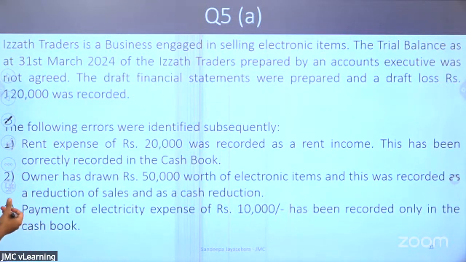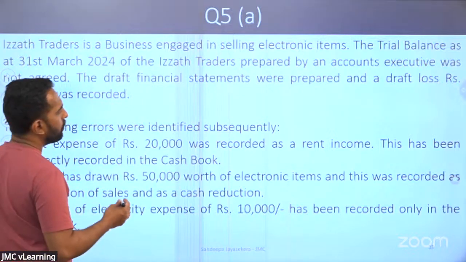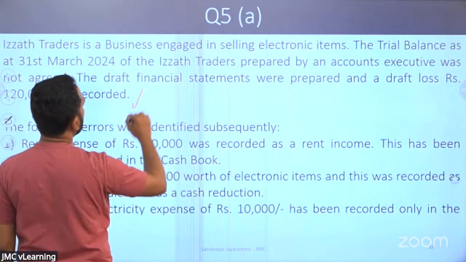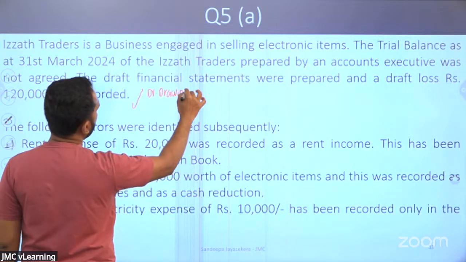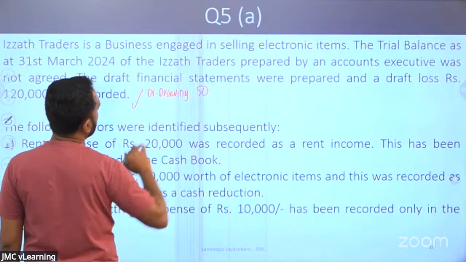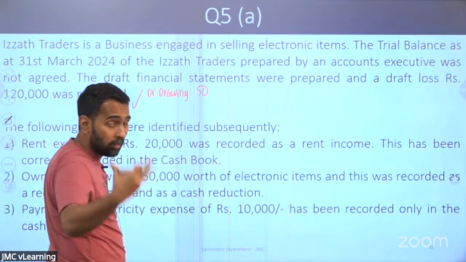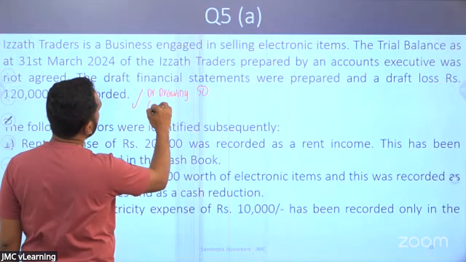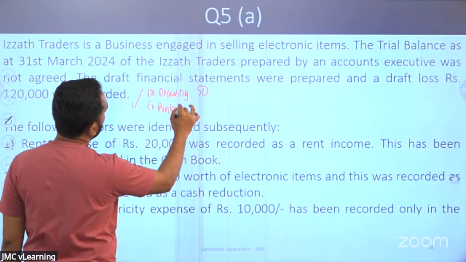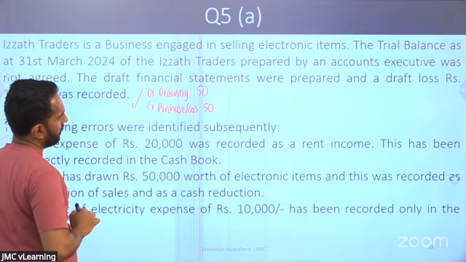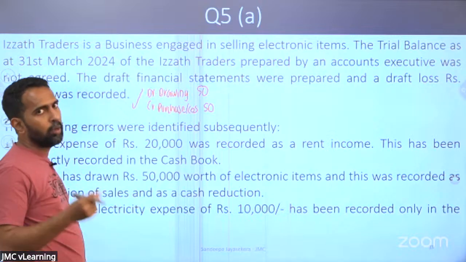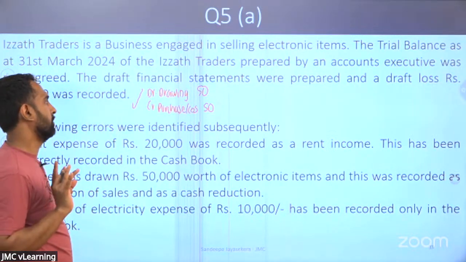Owner has drawn 50,000 worth of electronic items and it is recorded as a reduction of sales and cash reduction. What is the correct entry? It's a drawing, so it should be debited to drawings 50. The owner is drawing the purchase items, so it should be credited to purchases, or in other words the cost of sale, 50. So the correct entry is debit drawings, credit purchases.